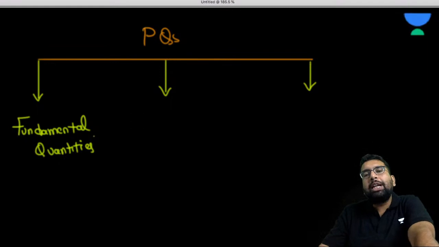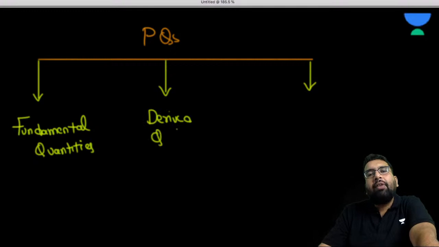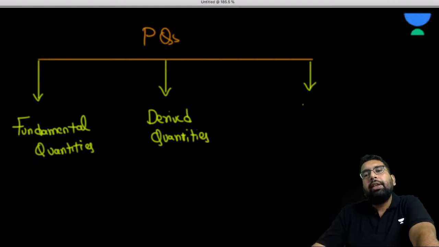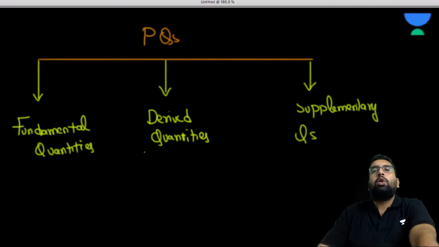So we have fundamental quantities, derived quantities, and then supplementary quantities. Physical quantities can be classified into these three: fundamental, derived, and supplementary quantities.